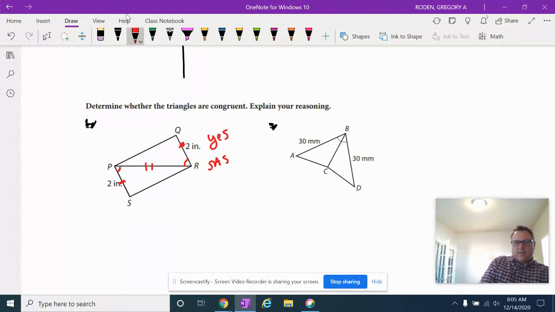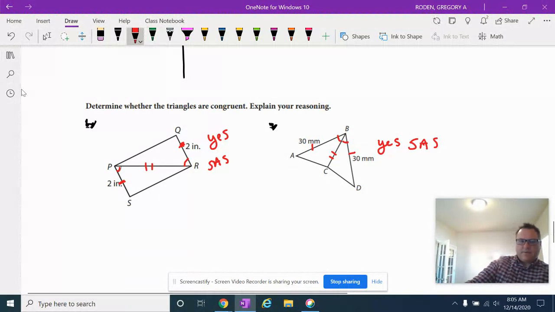Okay, what about this one? Well, yeah, I think this one also works because we've got a side, we've got an angle, and then we have that reflexive side. So this one is yes because of side angle side. So I think we're good to go on those.